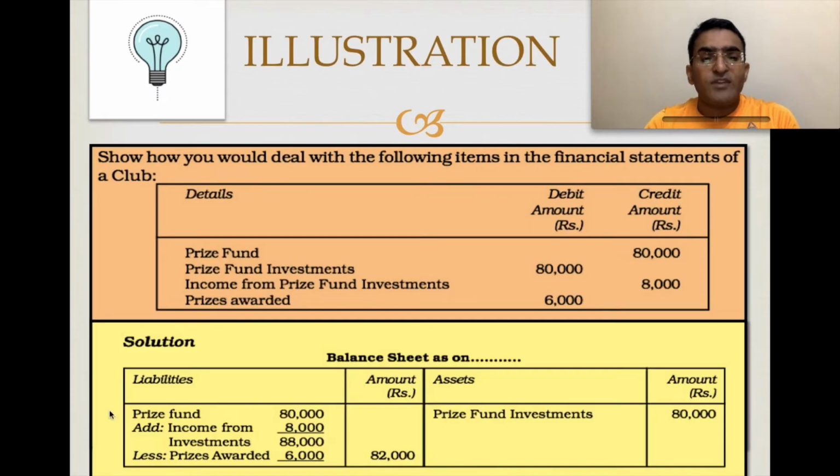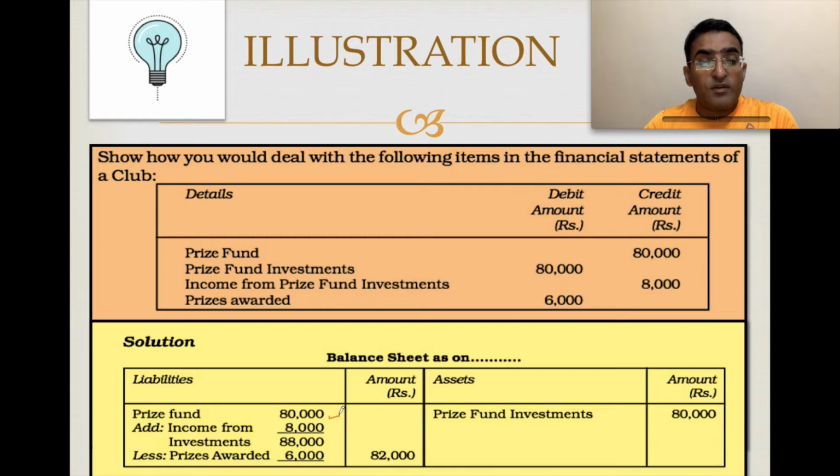For that we have a very simple illustration coming up. Just take a look. Prize fund 80,000, prize fund investments 80,000, income from the prize fund investments is given as 8,000, and we awarded 6,000. That is, we had 80,000 rupees, we received 8,000 more and we spent 6,000. What are we left with? Take a look.